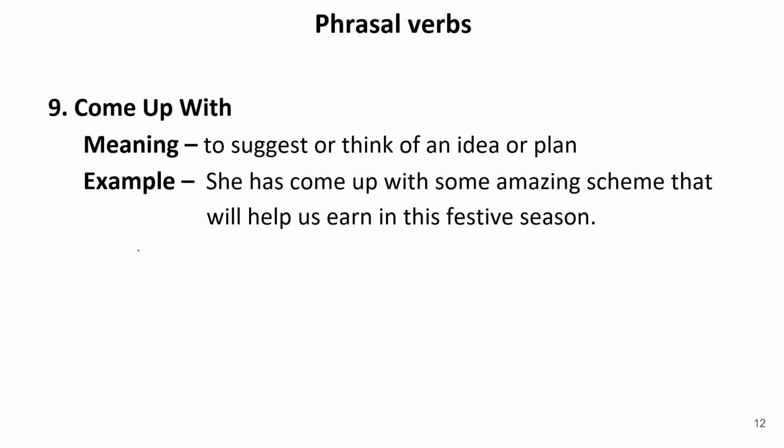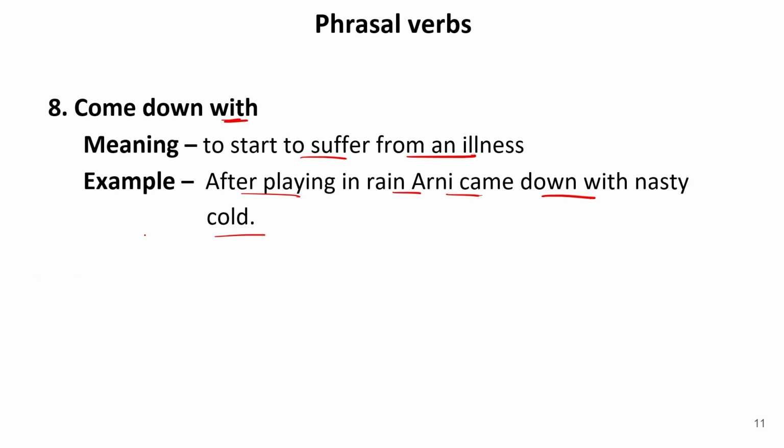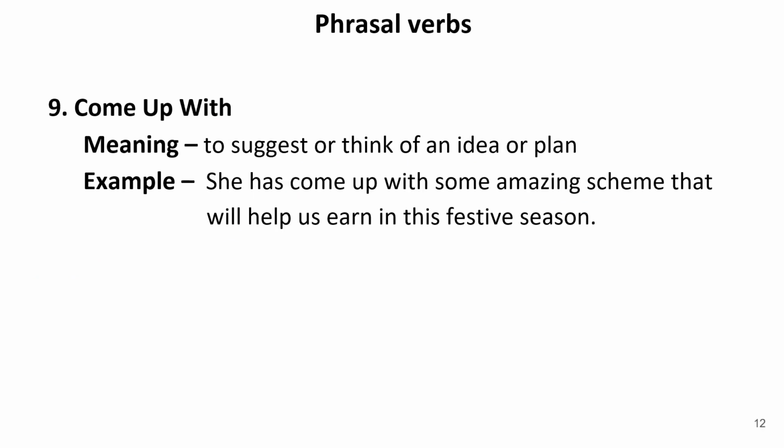That is come up with. Now only the preposition changed. Down has been changed to up. Now let us see the meaning of this phrasal verb. The meaning of this phrasal verb is to suggest or think of an idea or plan. For example, she has come up with some amazing scheme that will help us earn in this festive season.